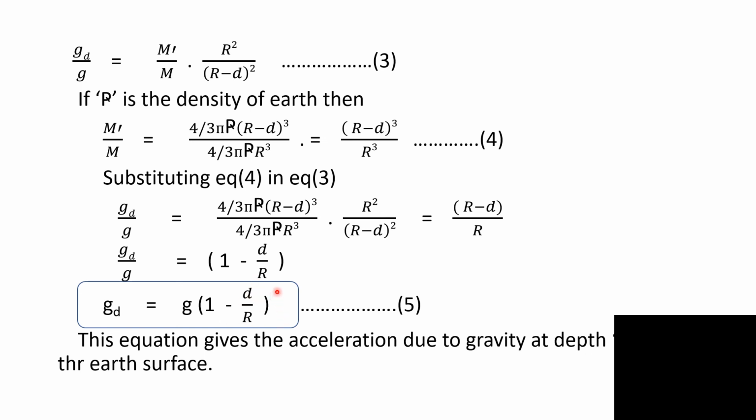So as the depth increases, the acceleration due to gravity goes on decreasing, and at the center of earth d becomes equal to R, so R by R becomes 1, 1 minus 1 is 0. At the center of earth there is no acceleration due to gravity.